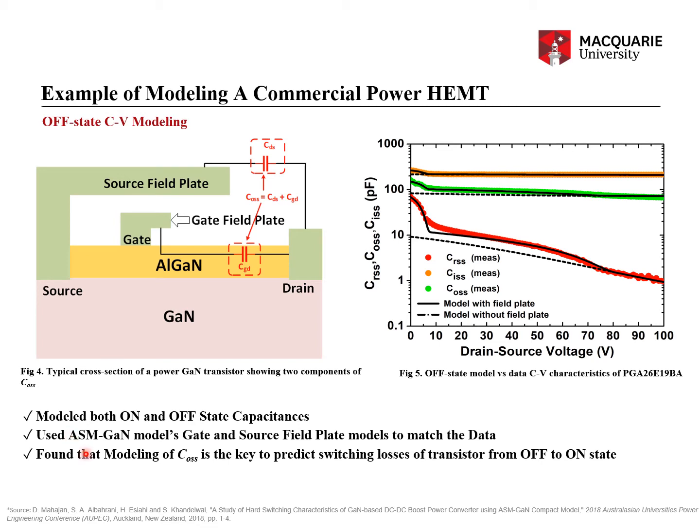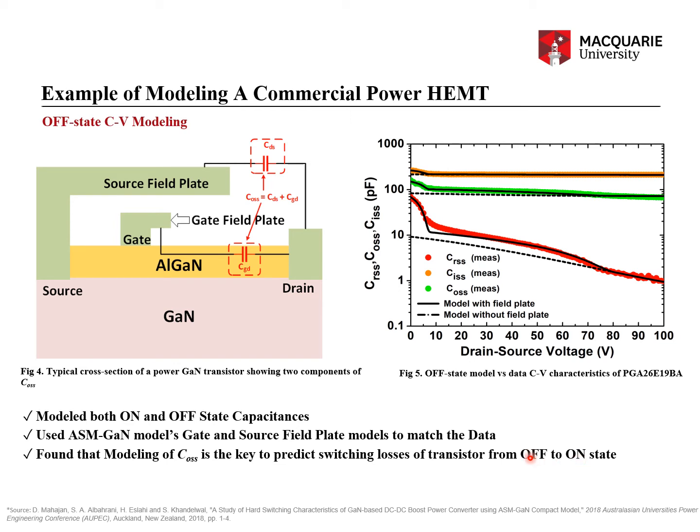Now coming back to the topic, using the process agnostic version and the model topology as I showed in the first slide, I was able to model both the on-state and off-state capacitances, and use the gate and source field plate models to match the data, as I already explained in this figure 5 in detail, and then found that modeling the COSS is key to predict the switching losses of the transistor from off to on state.